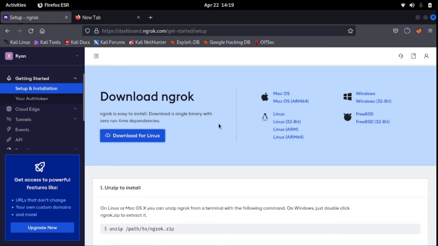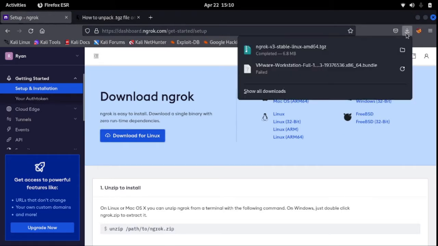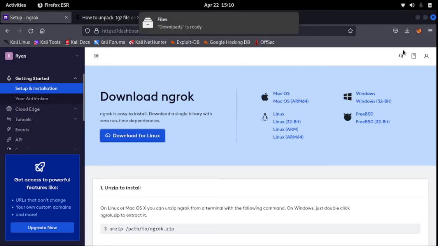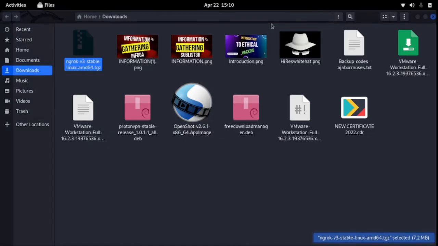So I'll pause this video while it downloads, then I'll come back to you again. Alright, when the download is done, you quickly go to the downloads folder. Okay, this is our Ngrok, the download folder for Ngrok.